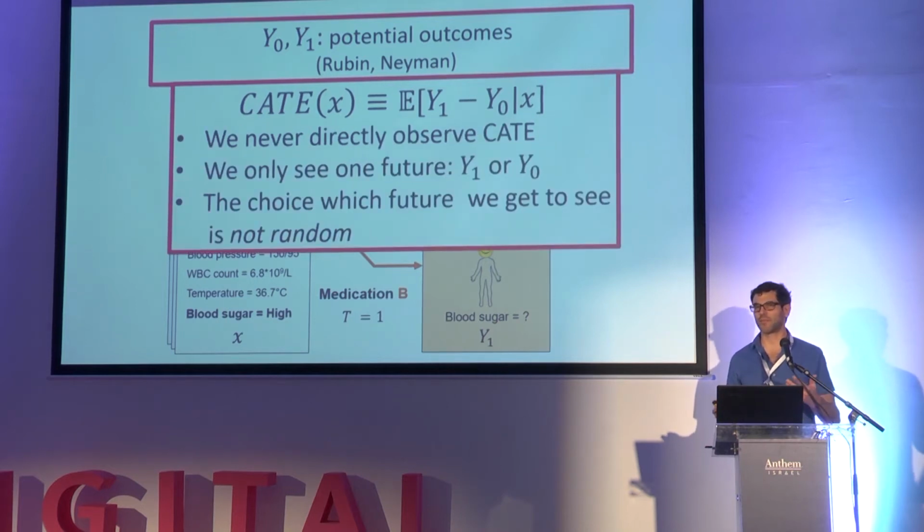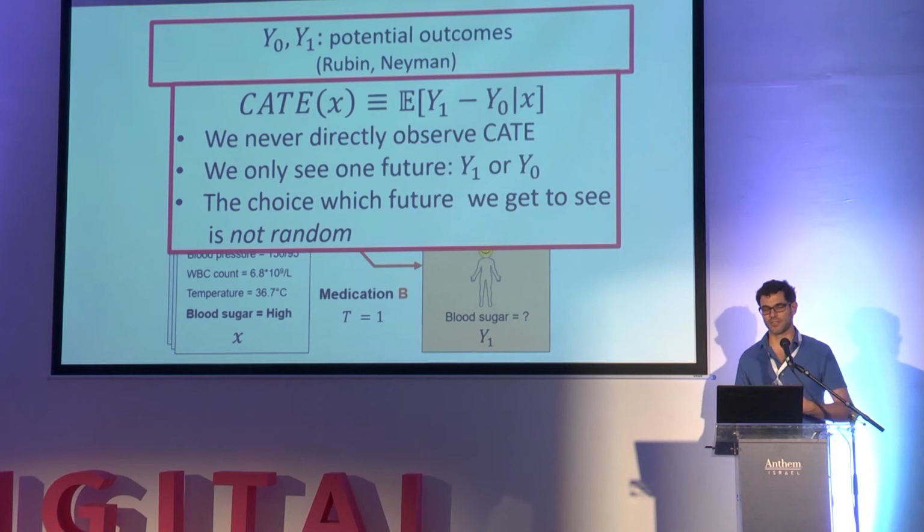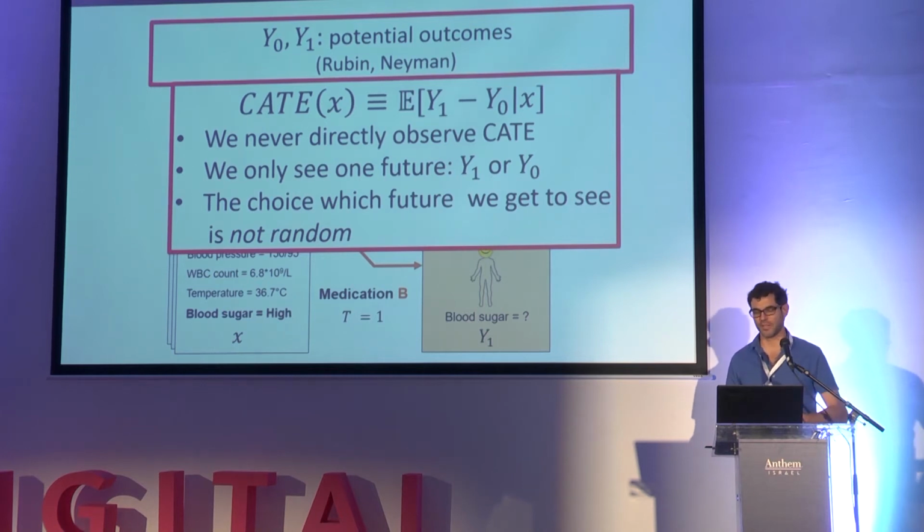Now, why is this a problem? Why does this require new methods and new thought? Because we never directly observe CATE. We don't have in our data set anywhere the CATE. For every patient, we only see one of the two outcomes. They were either treated with treatment 1 or with treatment 0. Even if a year later they switch treatment, well, a year has passed. So they are not truly the same patient. They are after one treatment. They have changed in many ways we might not understand.